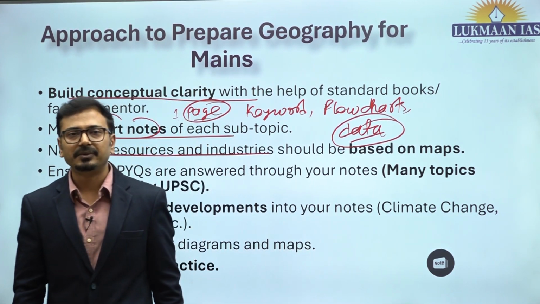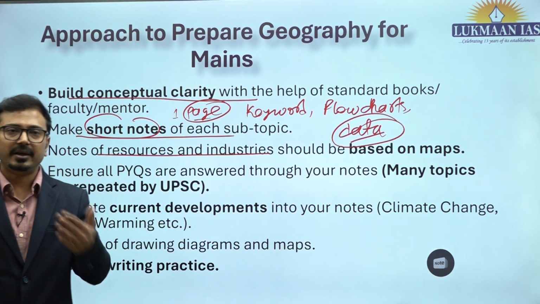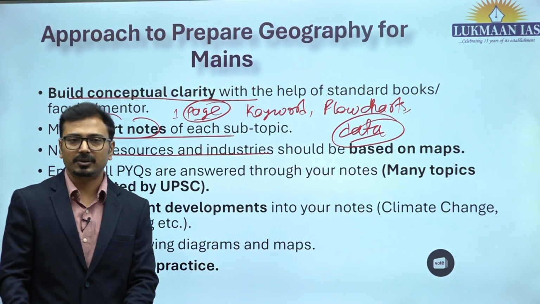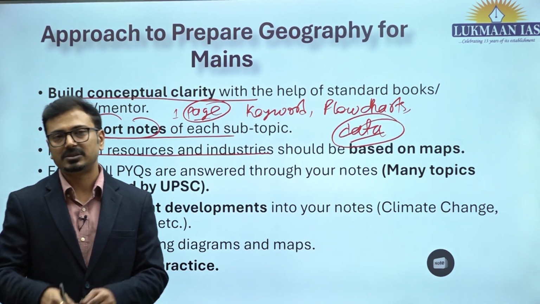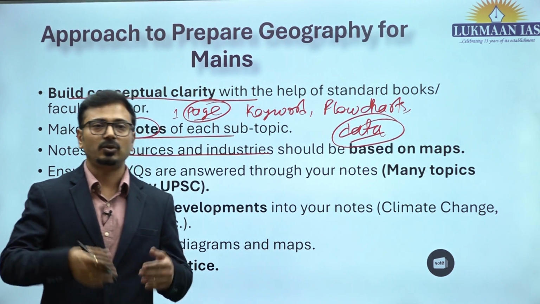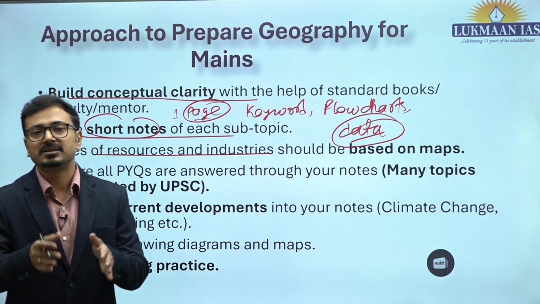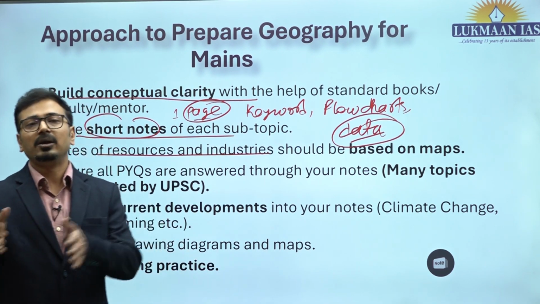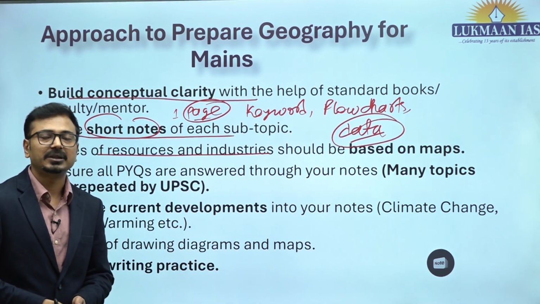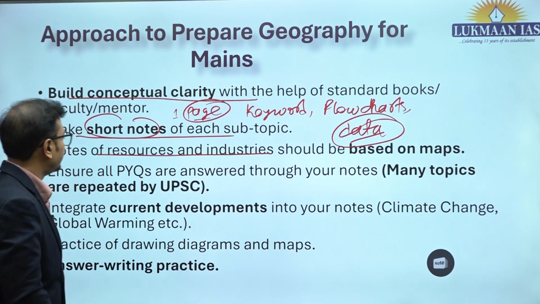I also give that in the classroom. These are very helpful notes. Whatever map book is there in the market, just draw the resource distribution and location of industries there itself. And on the back side, you can mention some data, facts, examples, and location factors of these industries. That is going to be your revision material.